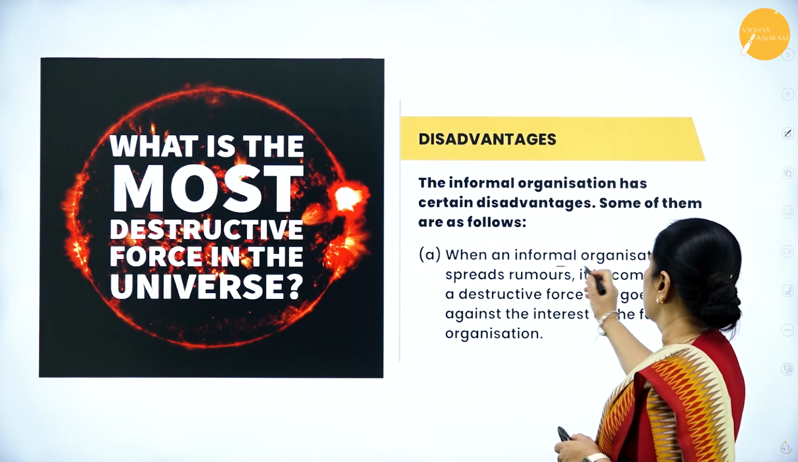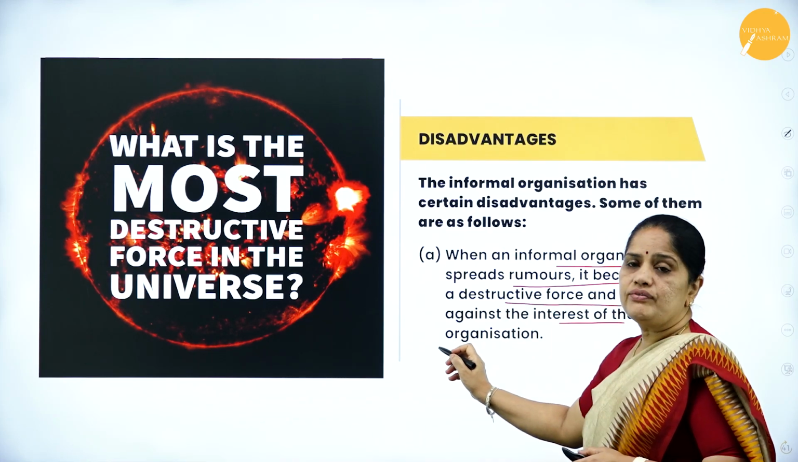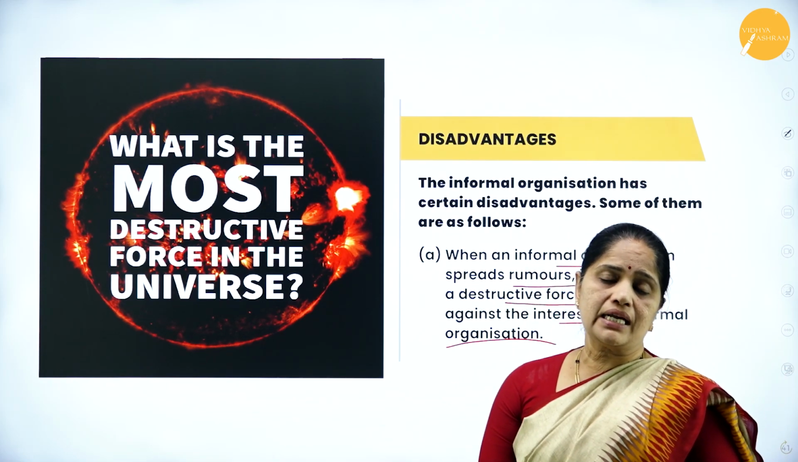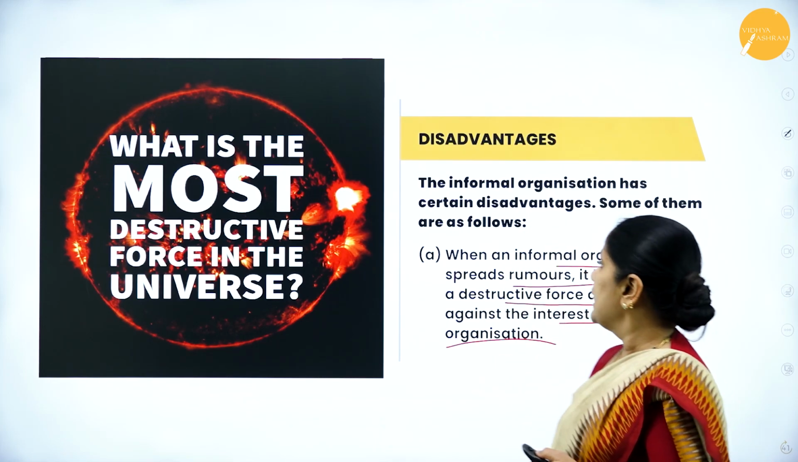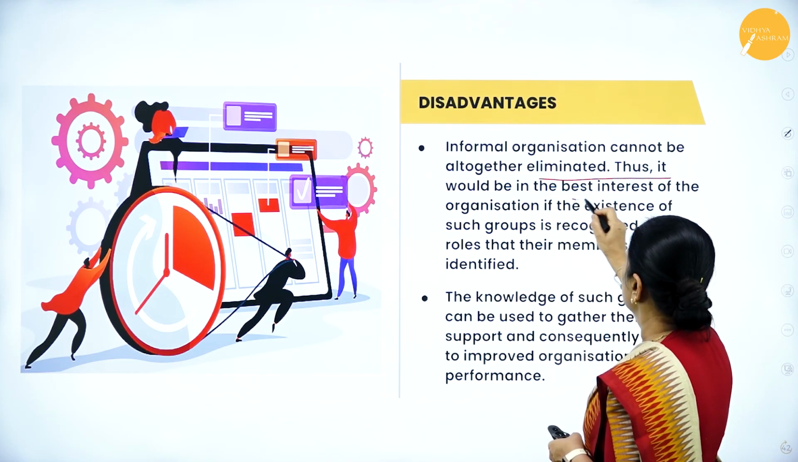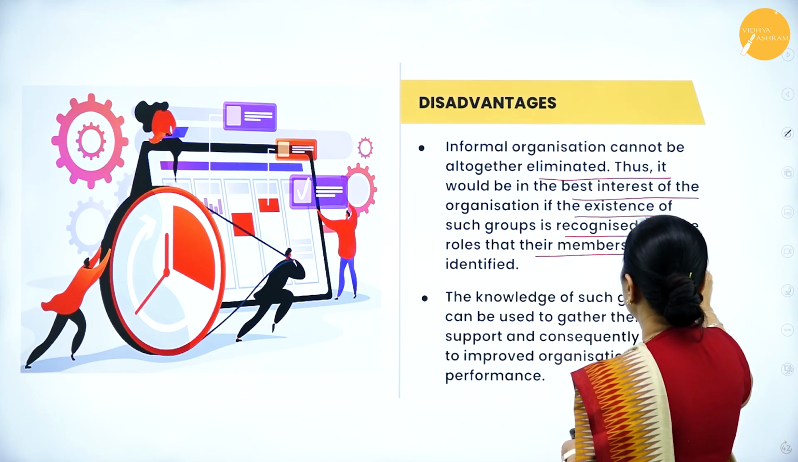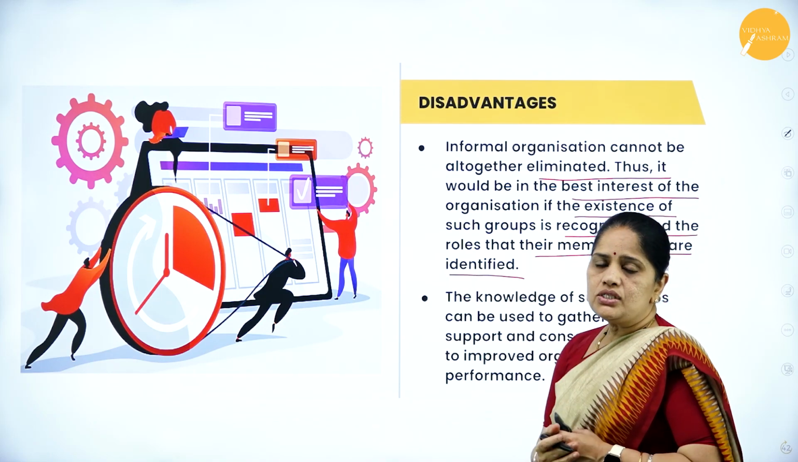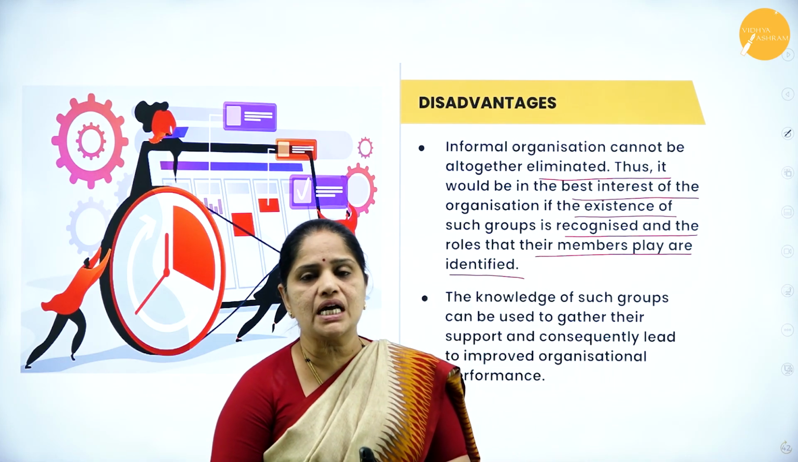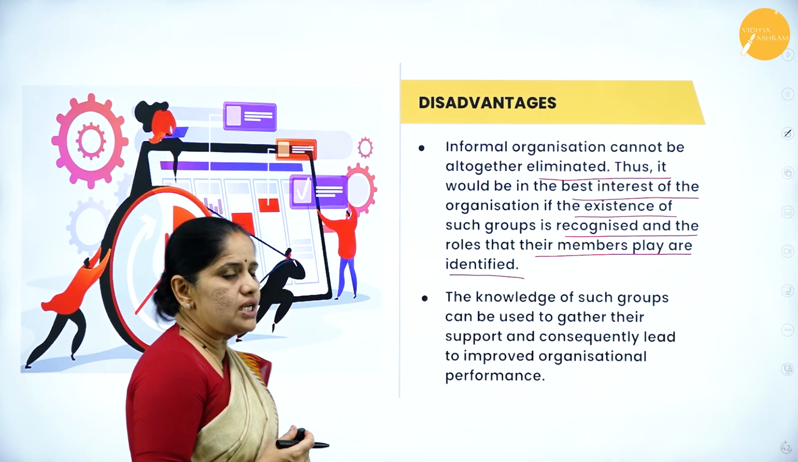Here, when an informal organization spreads rumors, it becomes a destructive force and goes against the interests of the formal organization. So if there is any rumor in the informal organization, it may go against the organizational interest. Then it cannot be altogether eliminated. So it would be in the best interest of the organization if the existence of such groups is recognized and the roles played by the members are identified. So such an informal organization cannot be avoided at all, and we should also identify the role played by it.